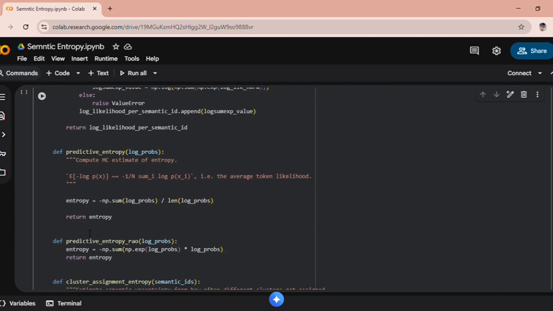These two functions, predictive entropy and predictive entropy rao, compute the token level uncertainty from the model probabilities. The predictive entropy estimates the expected negative log likelihood, and the predictive entropy rao function computes the entropy using the formula minus summation of p log p. They measure how uncertain the model is about the exact output that it produces.